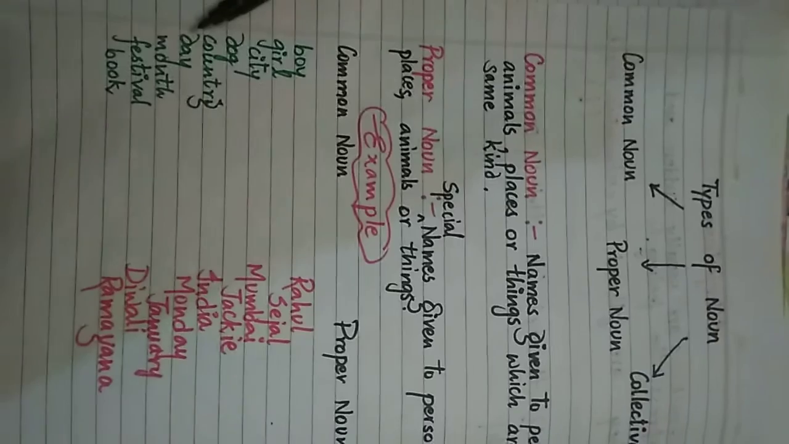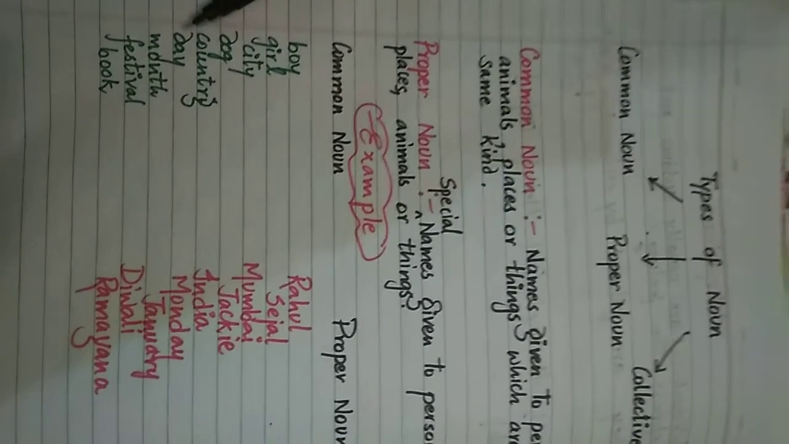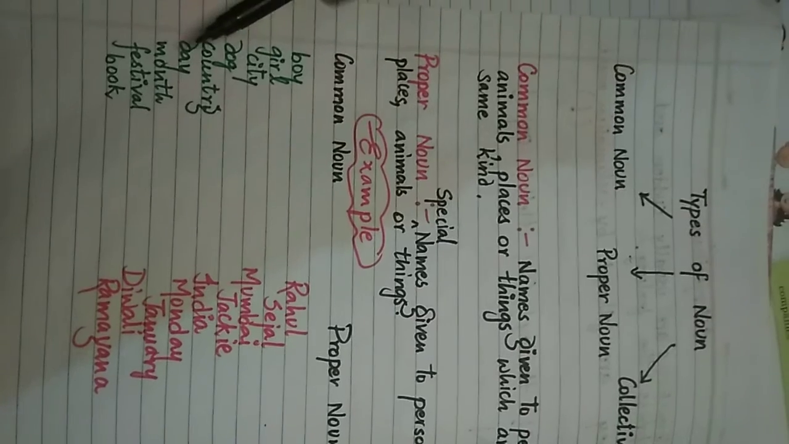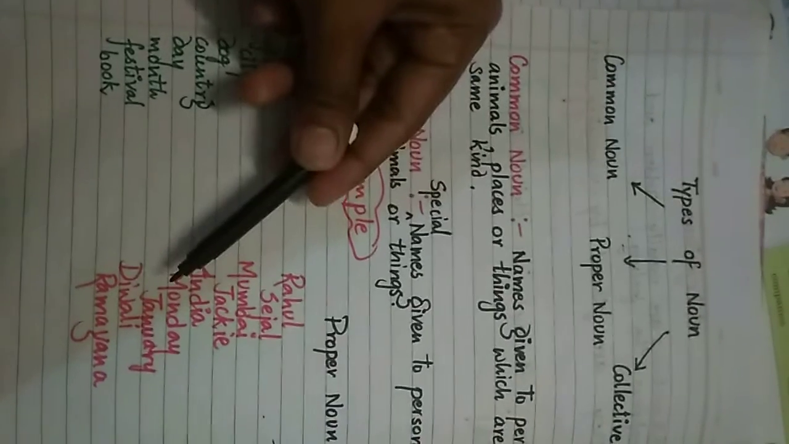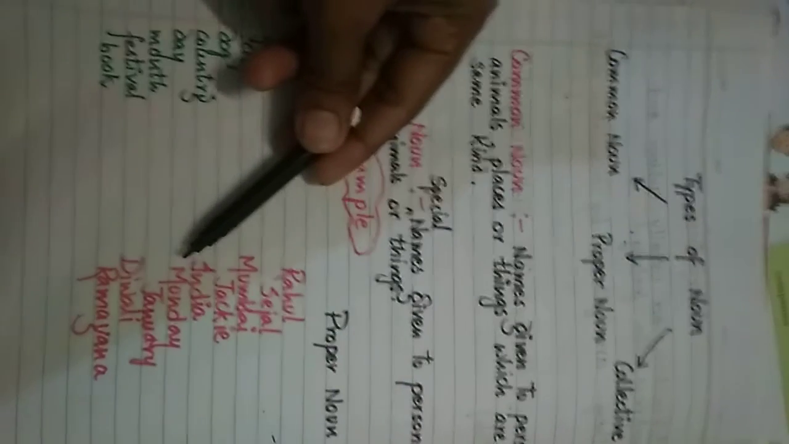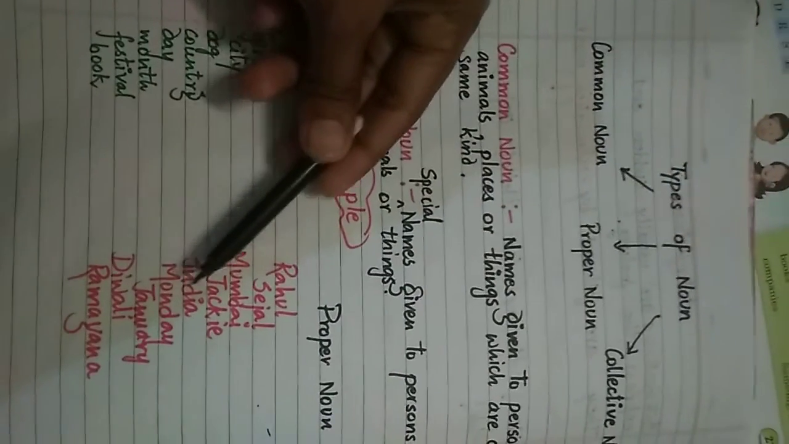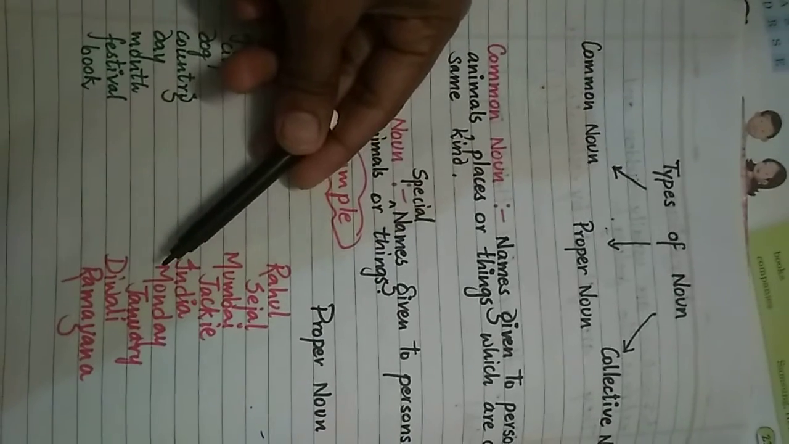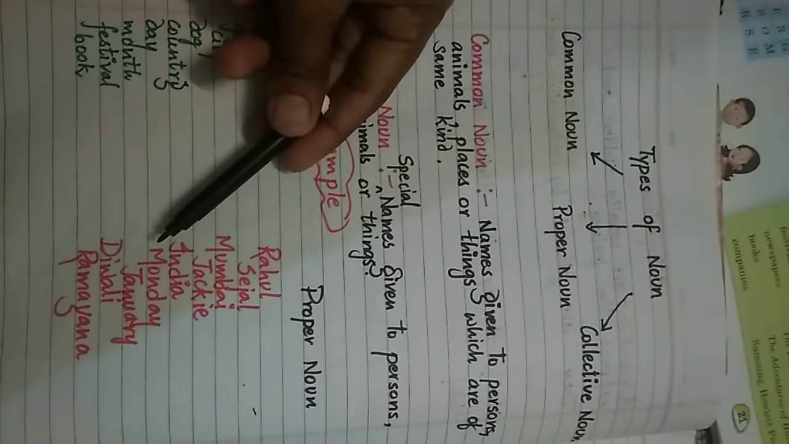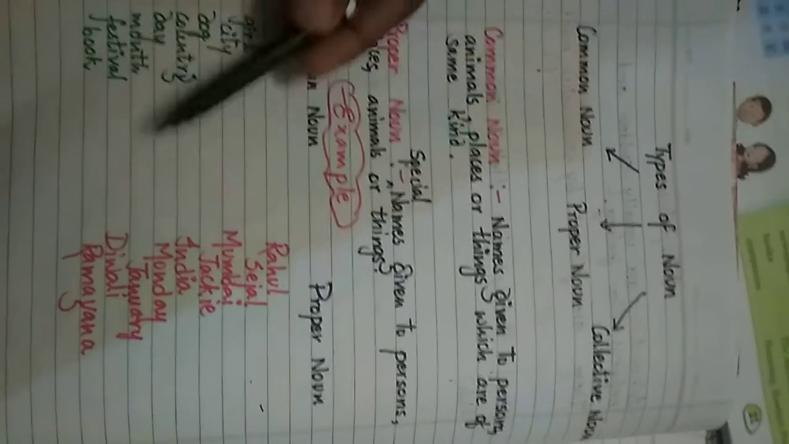Same with day, there are 7 days in a week. If we want to talk about a day, we have to make it confirm which day we are talking about. If we are saying day, then it is a common noun. But if we say Monday, Sunday, Tuesday, Wednesday, Thursday, means we are giving a particular name, we are talking about a special day, then it is a proper noun.